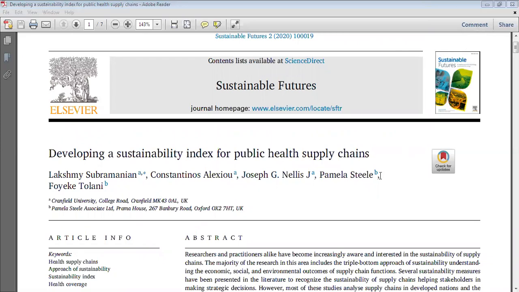So 3 authors are from one institute, Cranfield University, and there are 2 authors from Pamela Steel Associate Limited, UK. So ideally speaking, in case of a journal, the title is very important.